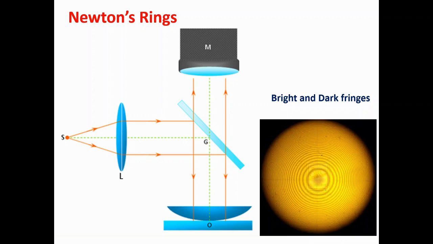This is the experimental setup. This is the same as that of the air wedge, but the only difference is that in place of the top rectangular glass plate, a plano-convex lens is placed. If a plano-convex lens of large focal length is placed on a perfectly plain glass plate, a thin air film of varying thickness will be enclosed between the glass plate and the lens. If this is viewed by reflected monochromatic light, a series of concentric bright and dark rings will be seen. These rings are called Newton's rings. This can be viewed through the microscope as shown in the figure.